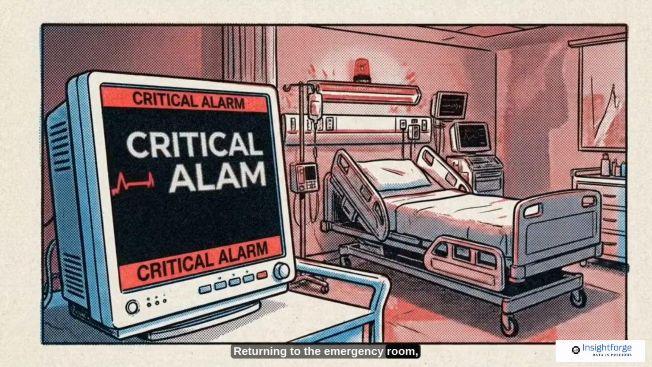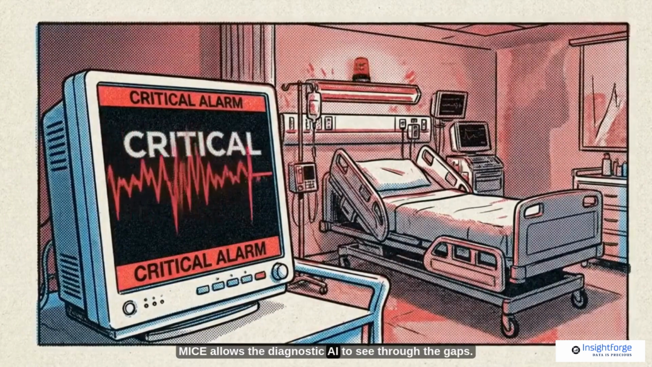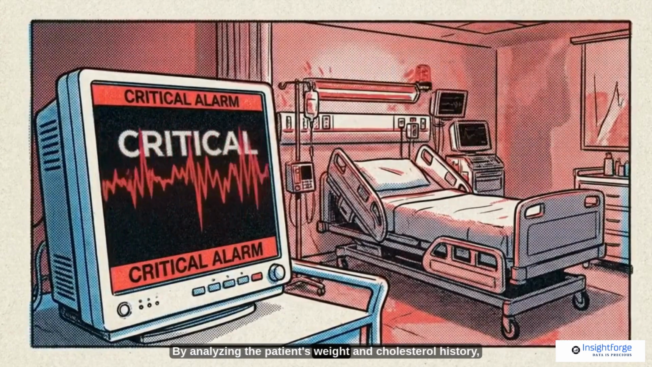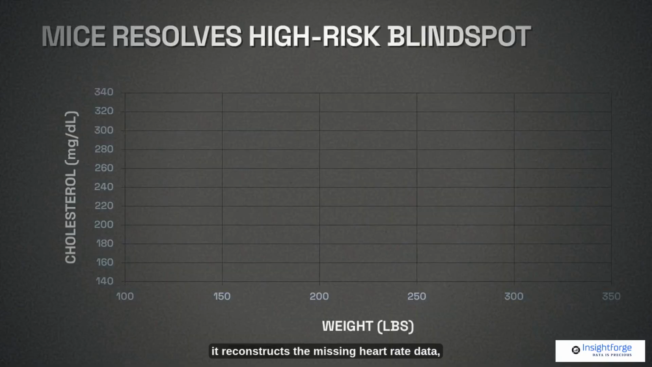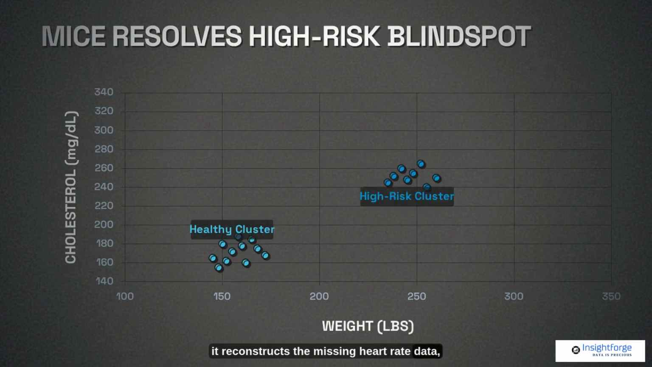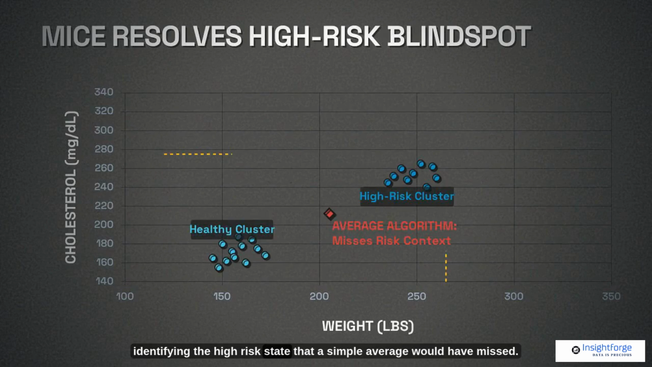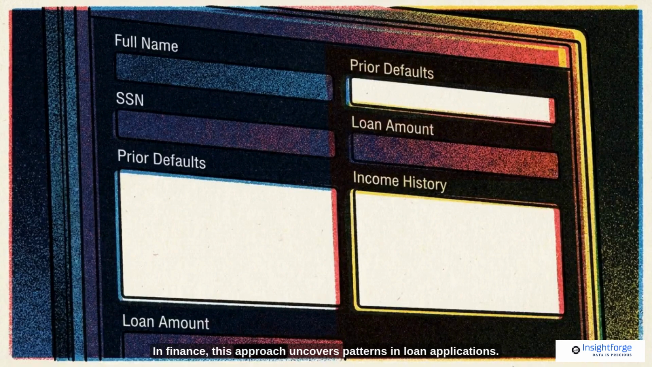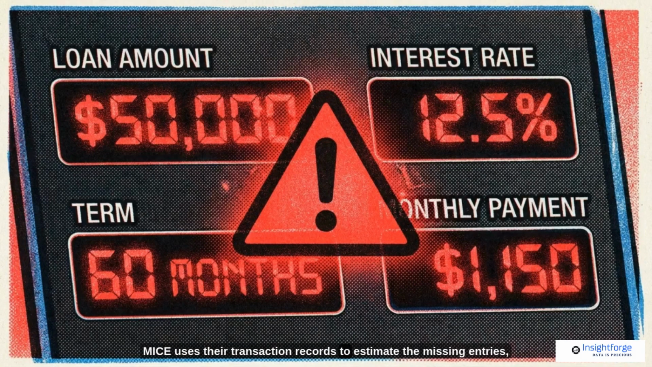Returning to the emergency room, MICE allows the diagnostic AI to see through the gaps. By analyzing the patient's weight and cholesterol history, it reconstructs the missing heart rate data, identifying the high-risk state that a simple average would have missed. In finance, this approach uncovers patterns in loan applications. If a fraudster leaves fields blank to hide their history, MICE uses their transaction records to estimate the missing entries, flagging inconsistencies that indicate risk.